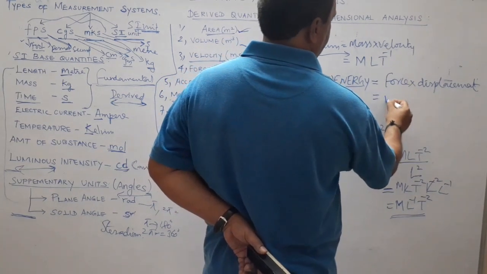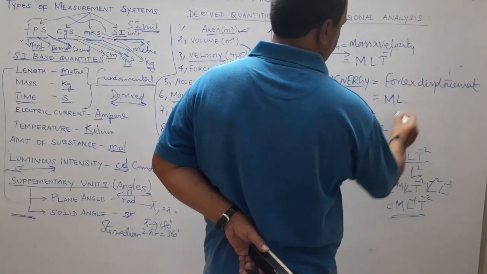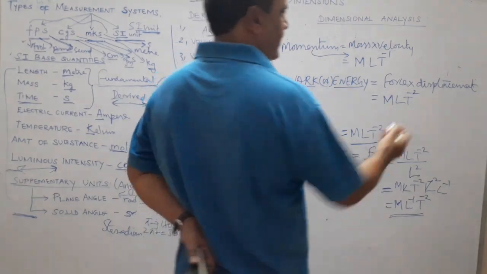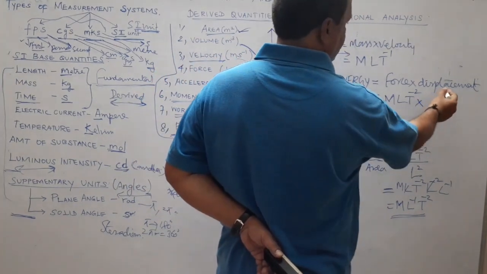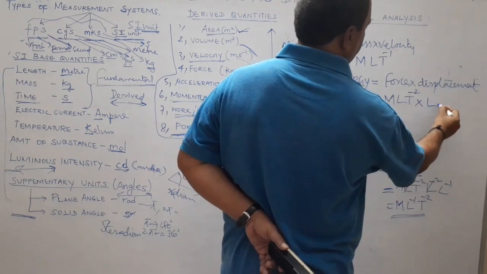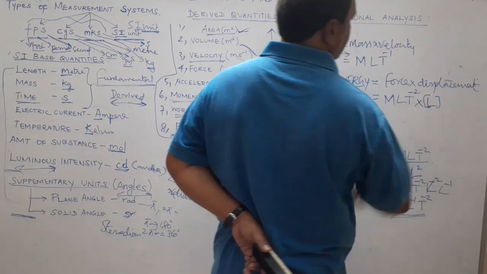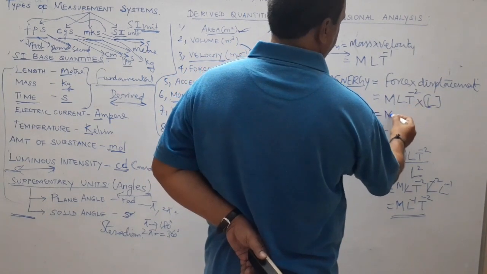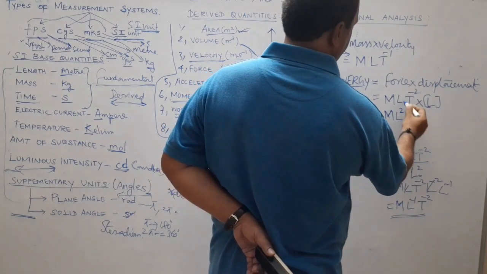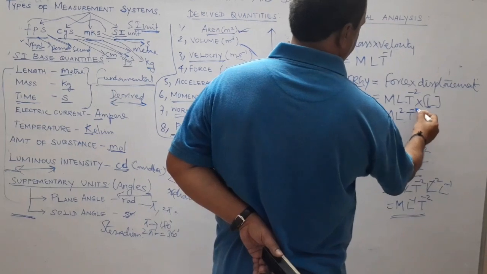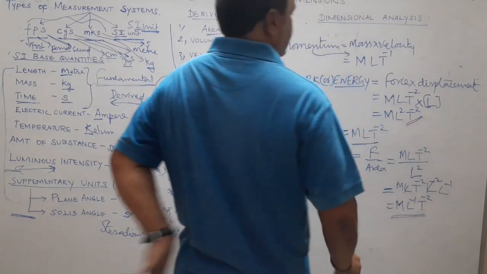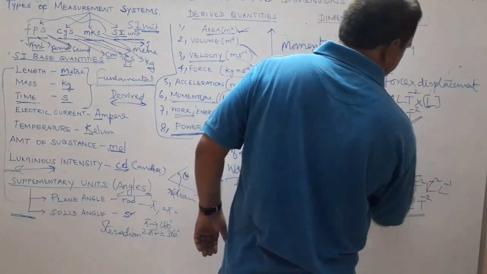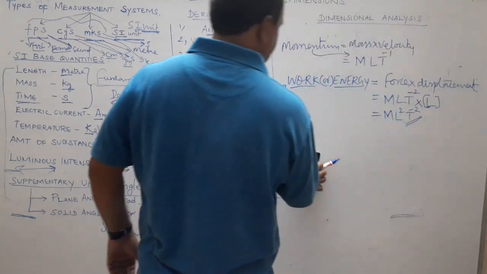Force we already read, which is M L t to the power minus 2. Again, what is the dimension for displacement? It's a measure of length. Displacement is L. Now just multiply: M L into L, which is L square, t power minus 2. So the dimensional formula for work or energy is M L square t to the power minus 2.